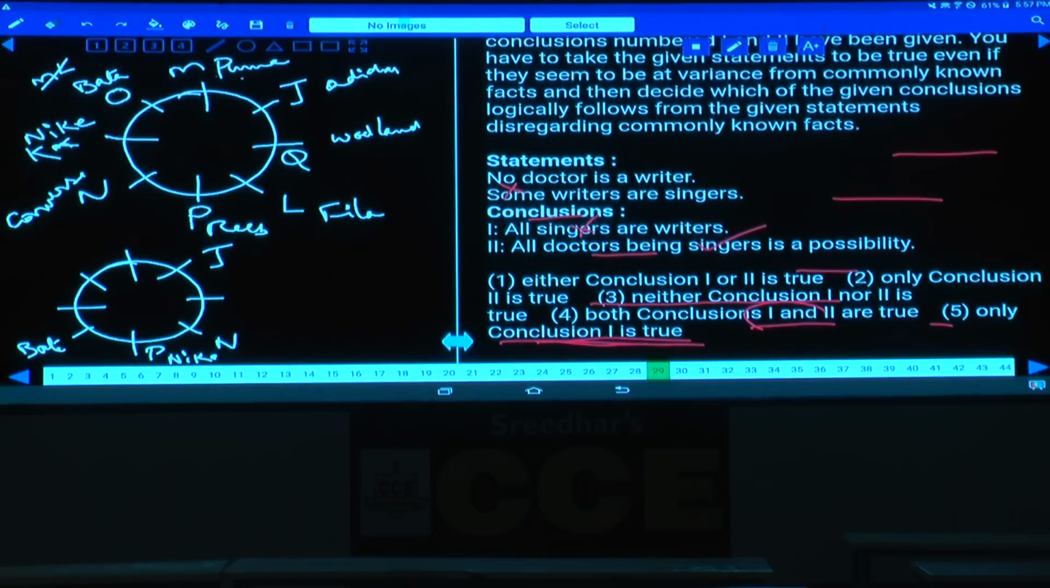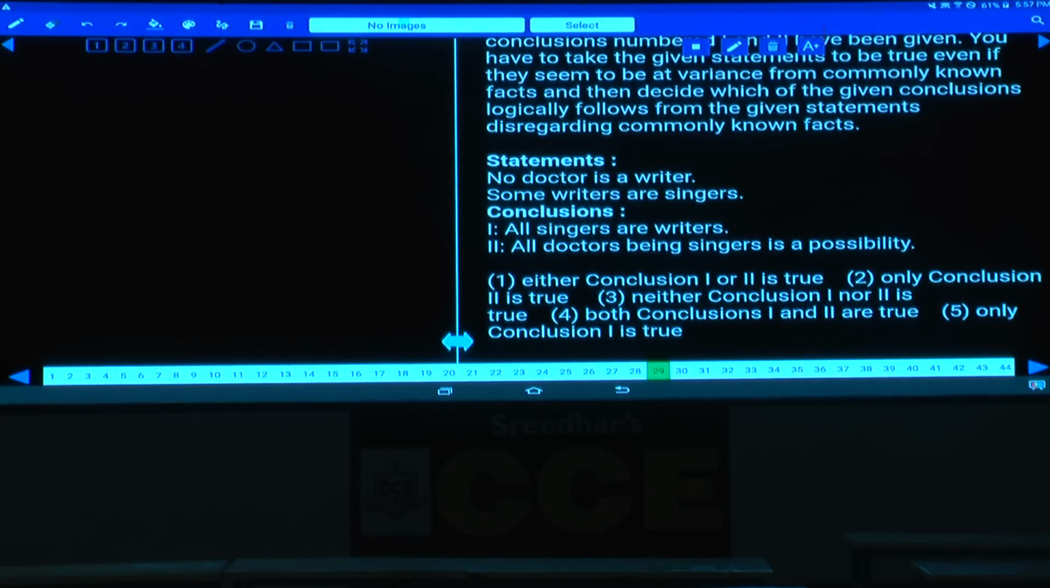Then question numbers 29 to 34. Now 29 to 34 are syllogisms. In these syllogisms, the question is what logically follows. All the questions are logically follows only. Is there anything to be discussed in this one? 29 to 34.